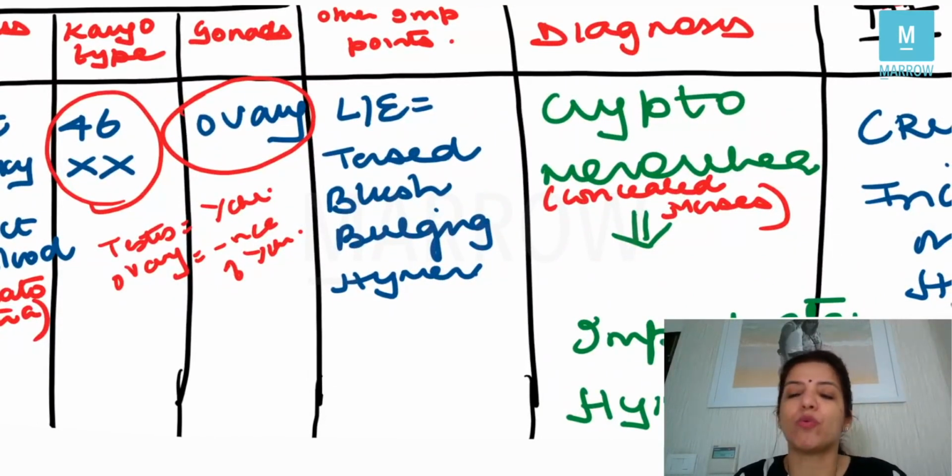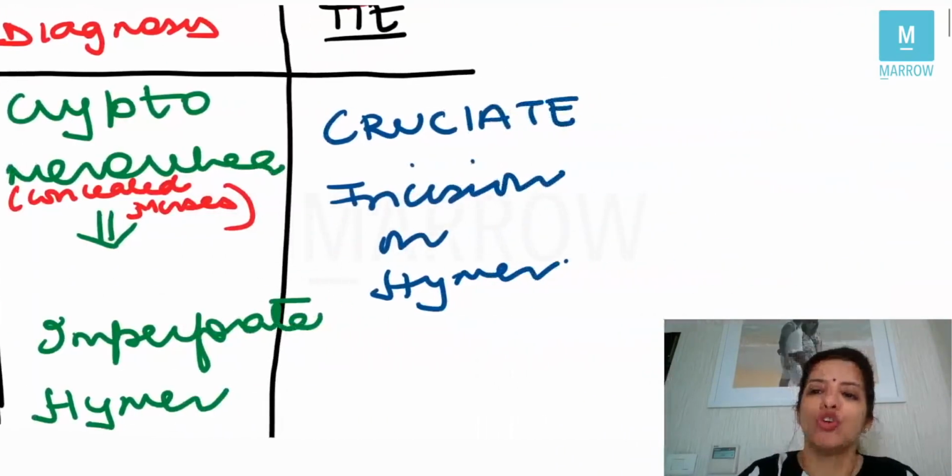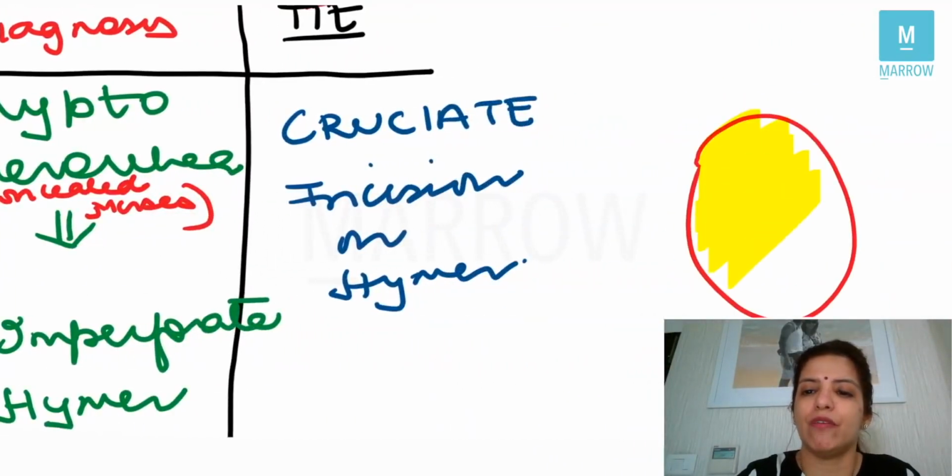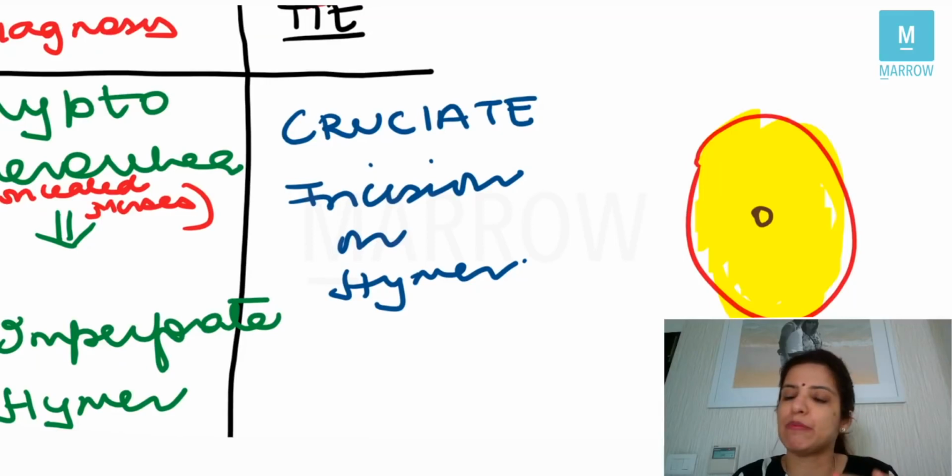Because the question itself is telling you that there is a bluish bulging hymen, that means her hymen is imperforate. Normally, a hymen is covered by a very thin membrane, and this membrane has a hole from which the menstrual blood keeps coming out.